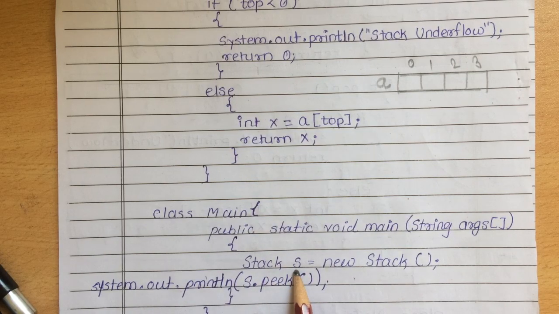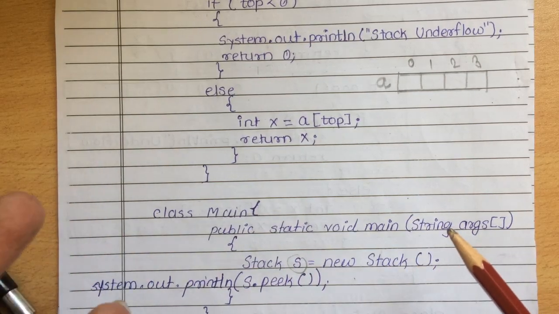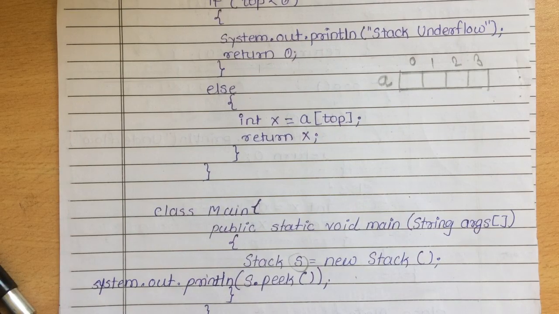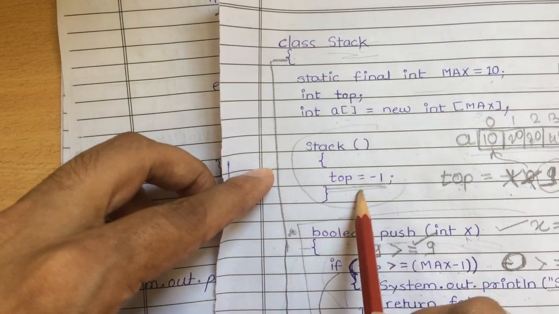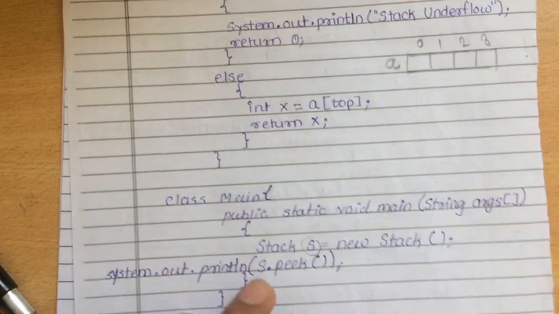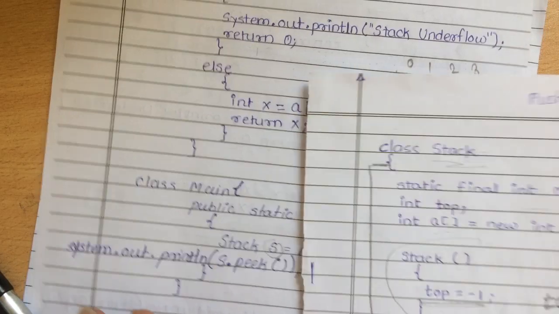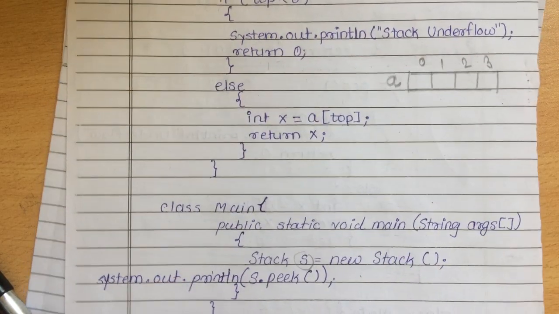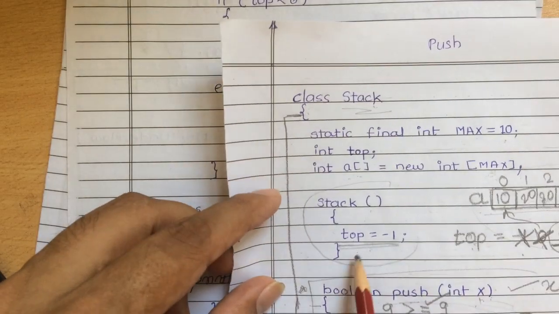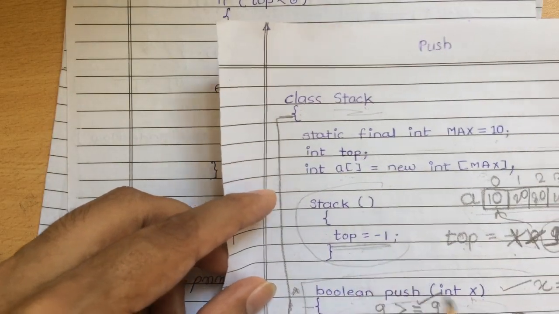As we know, when the object of the stack is created, here we have created one object of stack, that is the s object, the constructor is automatically called. I have not written the constructor over here, but I will show it. So this is a constructor. When the object is created, this constructor is automatically called, and it will set the value of top equal to 0.